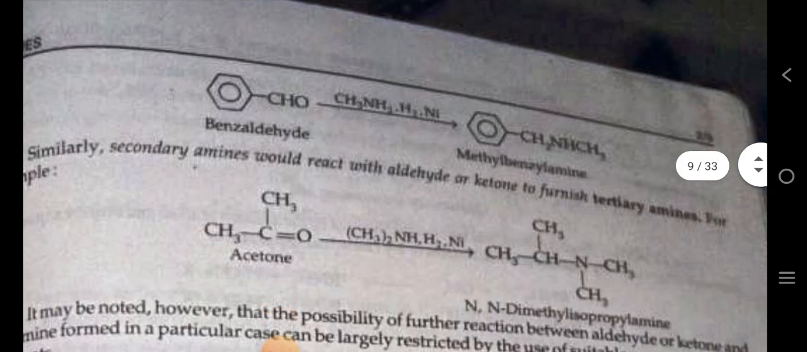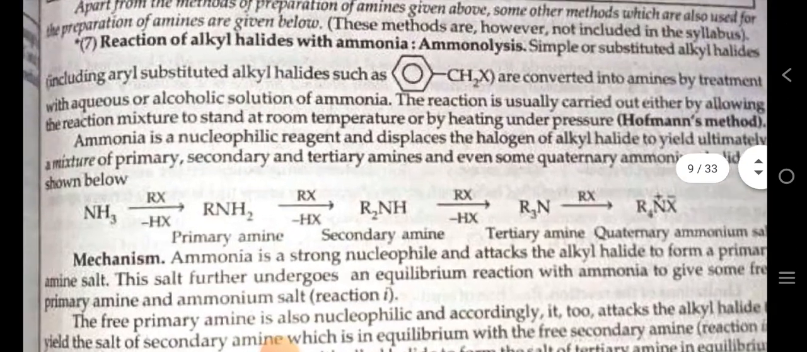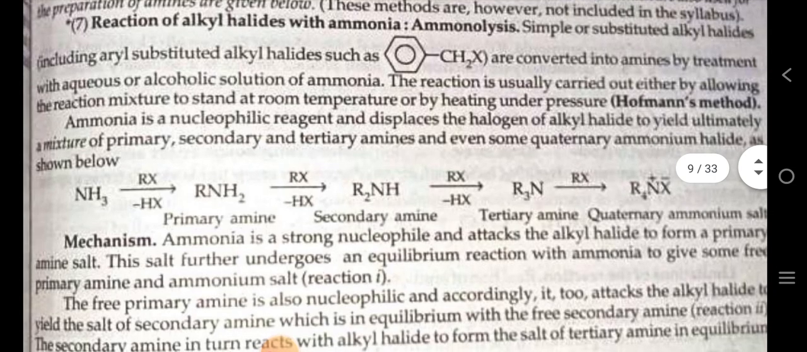The mechanism of this reaction proceeds further, and after that we discuss another reaction, of alkyl halides with ammonia, that is the ammonolysis reaction. Simple or substituted alkyl halides are converted into amines by treatment with aqueous or alcoholic solution of ammonia. The reaction is usually carried out either by allowing the reaction mixture to stand at room temperature or by heating under pressure, that is the Hofmann method.